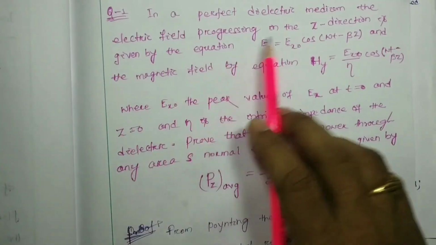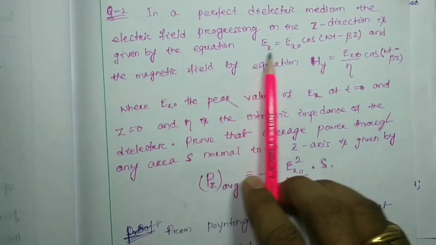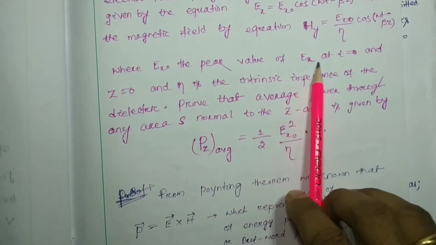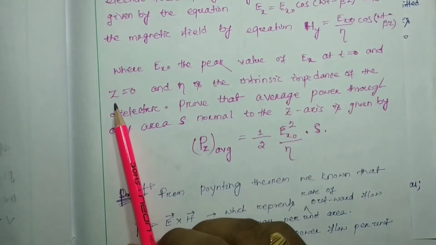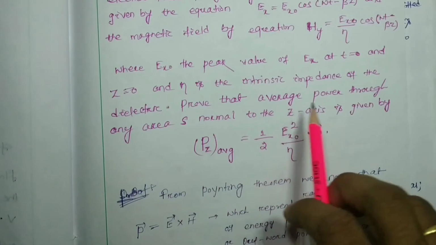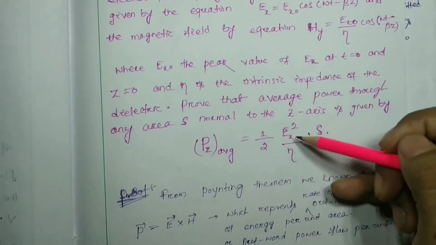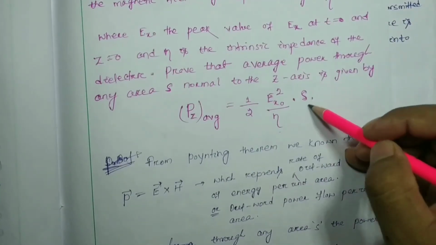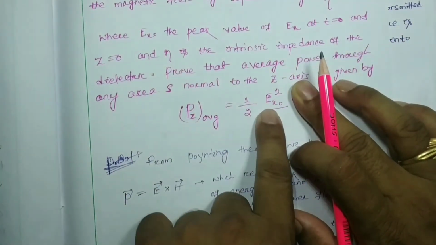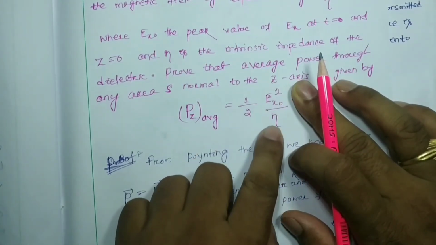In a perfect dielectric medium, the electric field progressing in the z direction is given by this equation, and the magnetic field is this one, where Ex0 is the peak value of Ex at t equal to 0 and z equal to 0. Eta is the intrinsic impedance of the dielectric. Prove that the average power through any surface area S normal to the z axis is given by half the amplitude square by eta into the surface area. For unit surface area, it will be half Ex0 square by eta, that means the amplitude square by eta.